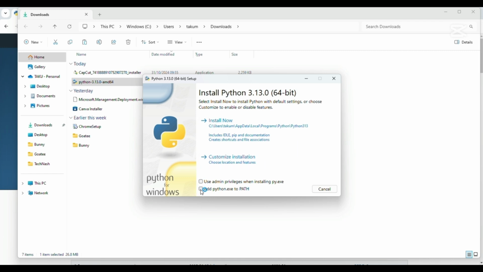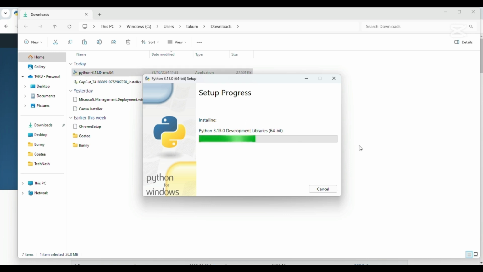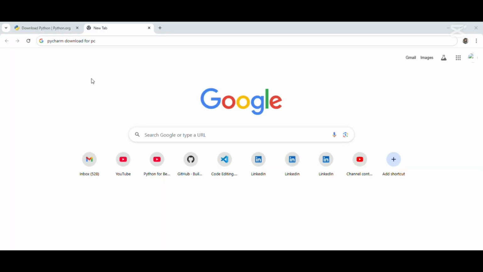And if you're using a Windows operating system, you must click on this Add Python to PATH, because if you don't add Python to PATH, it's going to be a problem. So you have to click on that if you're working on a Windows operating system. So we just have to keep following the steps and keep going to be able to complete the installation process of Python. So you have to click on install now. So Python is installing. We have successfully downloaded and installed Python on our PC or laptop.